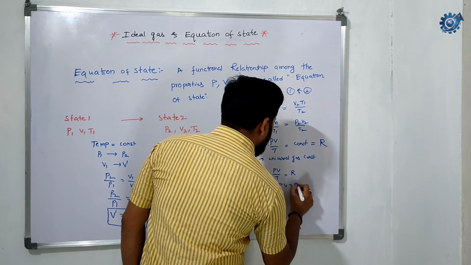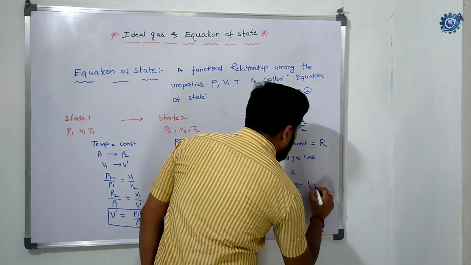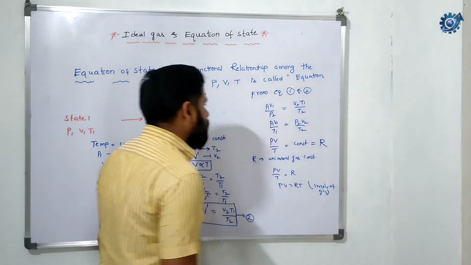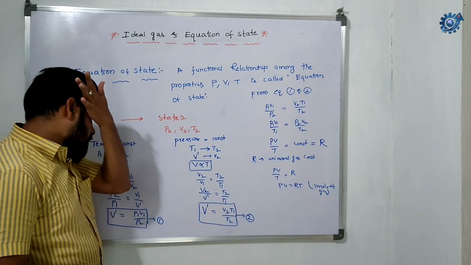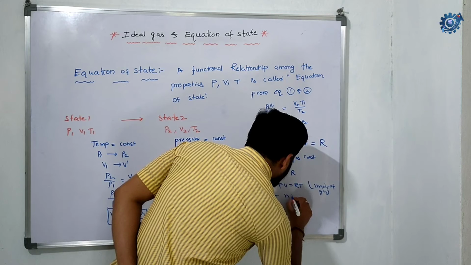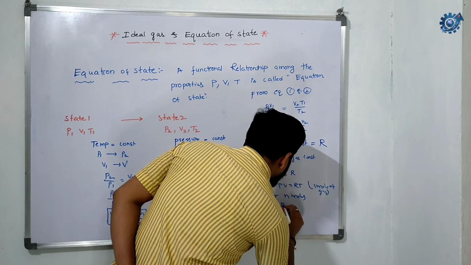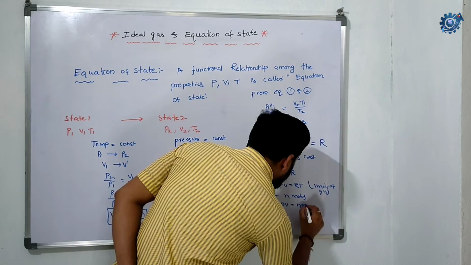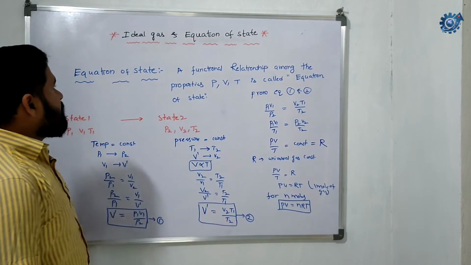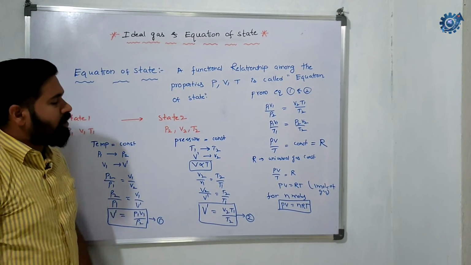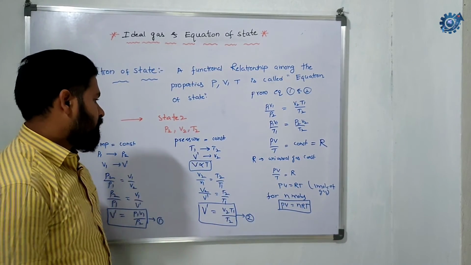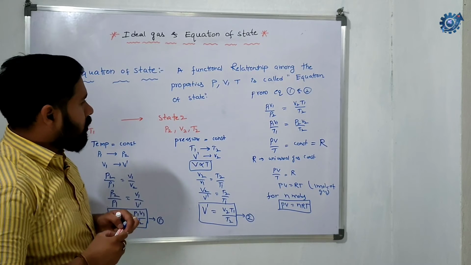PV is equal to RT. This is for 1 mole of ideal gas. For n moles of ideal gas, PV is equal to nRT. So this is our equation of state for ideal gas, or we can say the equation of ideal gas, or ideal gas equation.